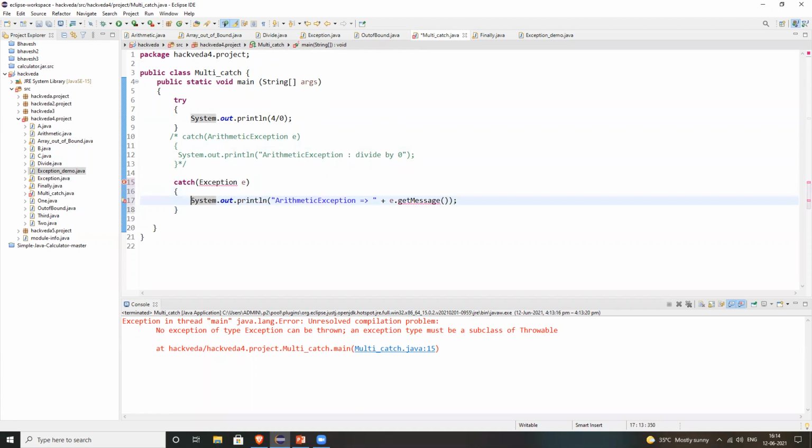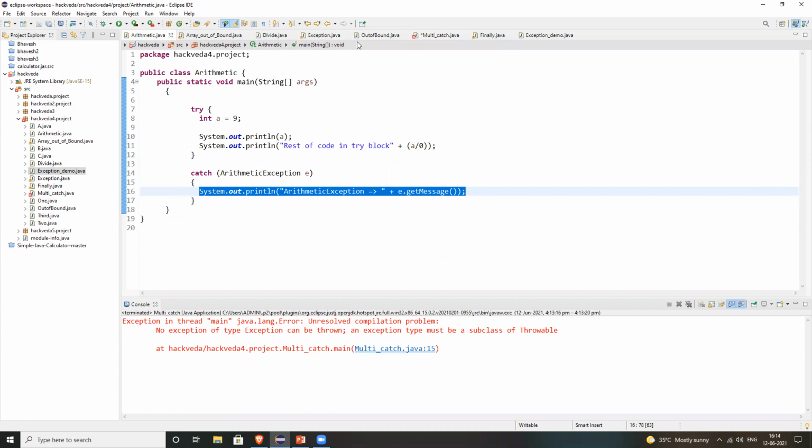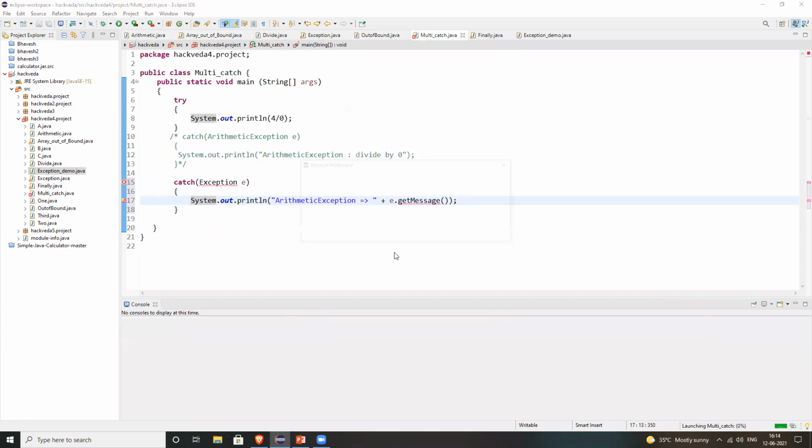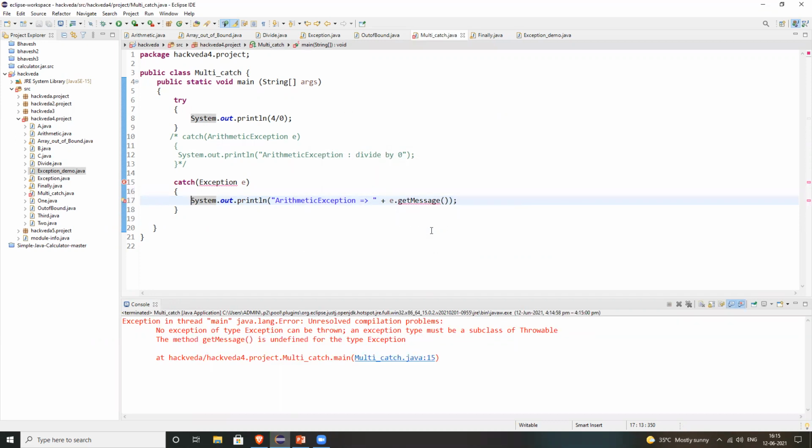Check. Okay, exception. So e.getMessage also. Create a method getMessage for type Exception, or try with this option because I think it will get resolved. So run. It will give an error because it will get removed, but it's not removing it.